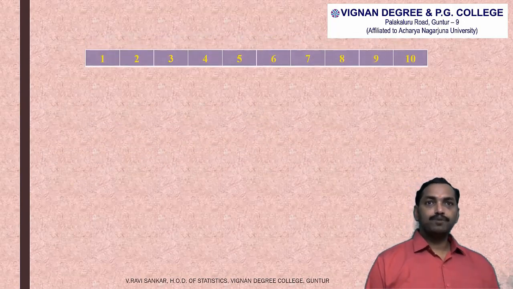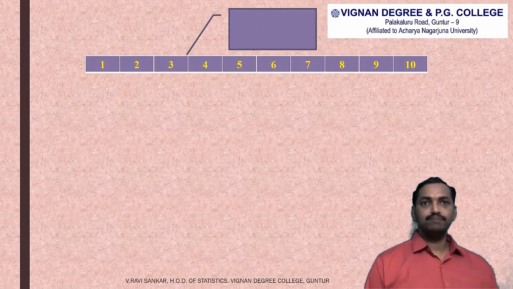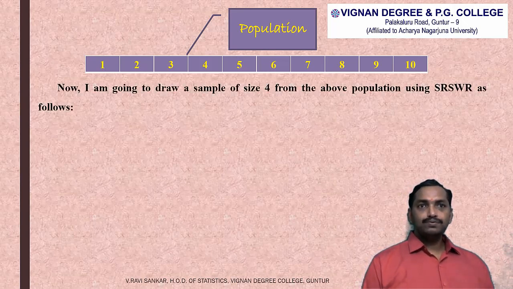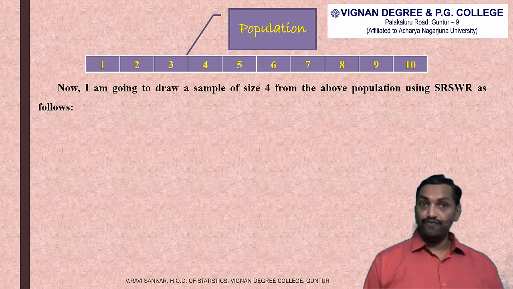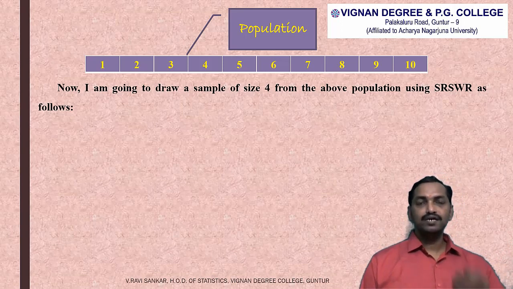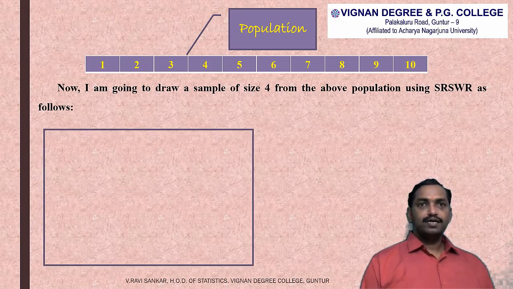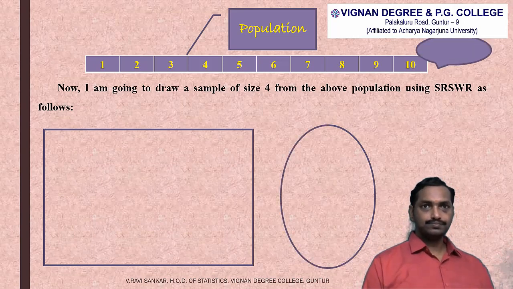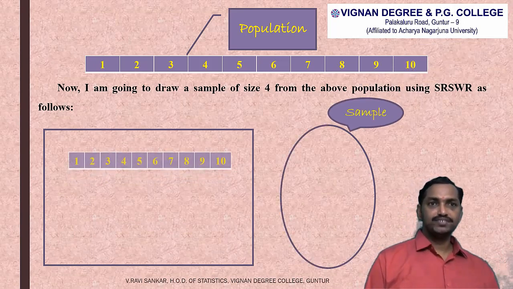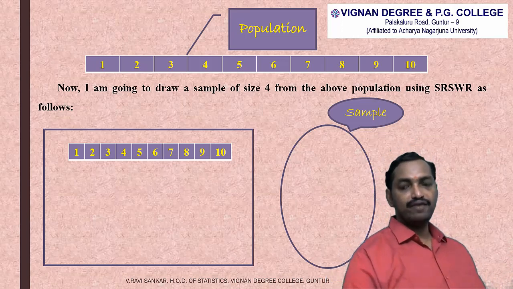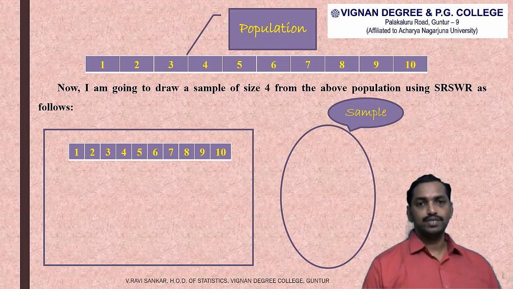Here I have considered a population of 10 elements numbered from 1 to 10. And from that population, I would like to draw a sample of size 4, that is, draw 4 numbers out of the 10 numbers in the population. So the procedure looks like this. Here is the first draw. Here are the population elements we have. There are totally 10 elements.